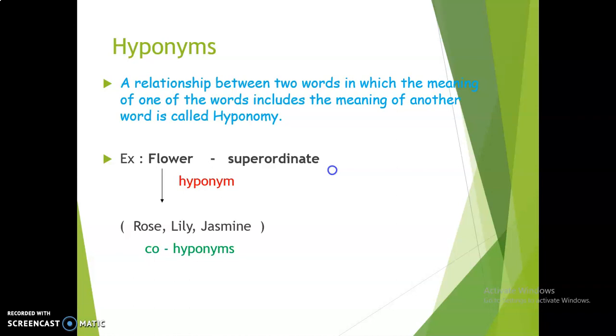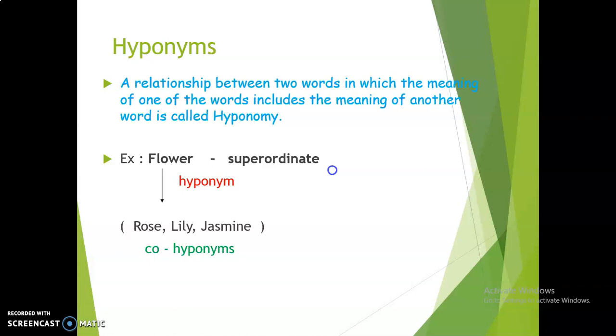If I take the word flower, then we know the examples of flowers are rose, lily, jasmine, sunflower, etc. All these come under the category of flower, which is called the superordinate, and these examples such as rose, lily, jasmine are called hyponyms of flower because they all come under the category of the flower, or they satisfy the properties of a flower, such as they have petals, they have a stem.